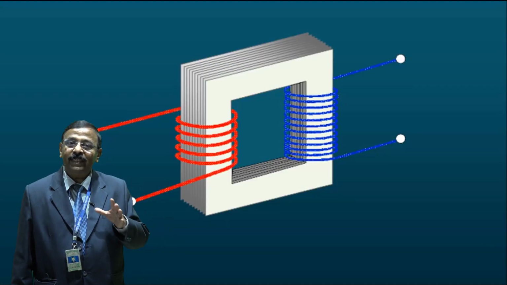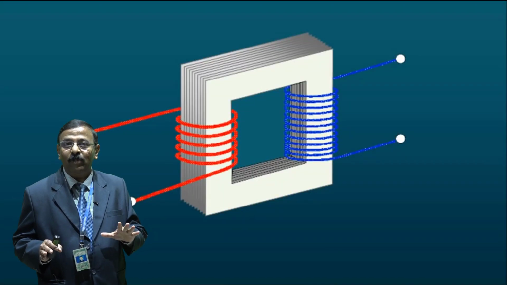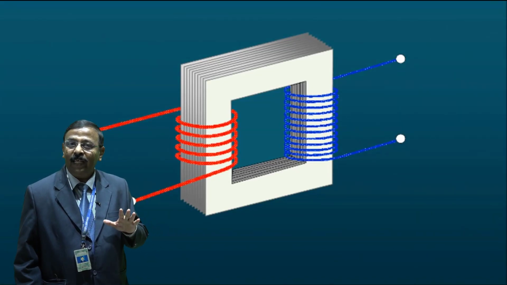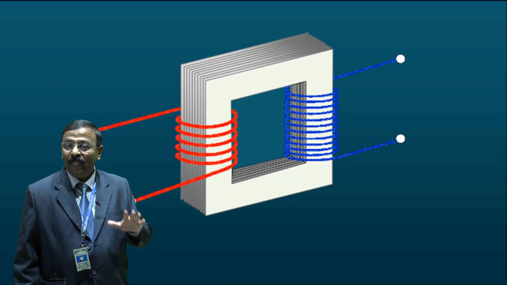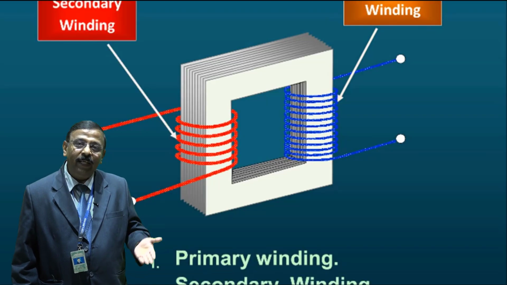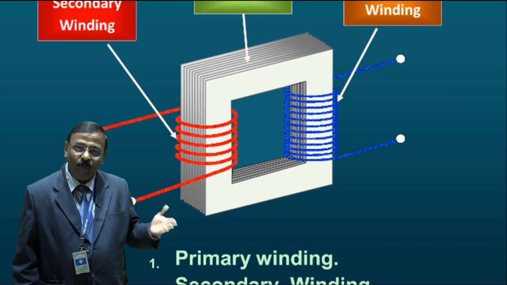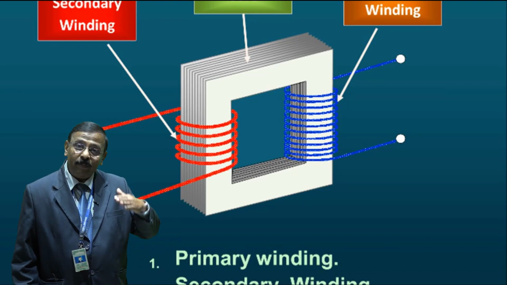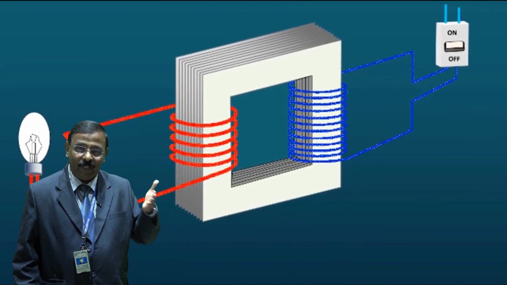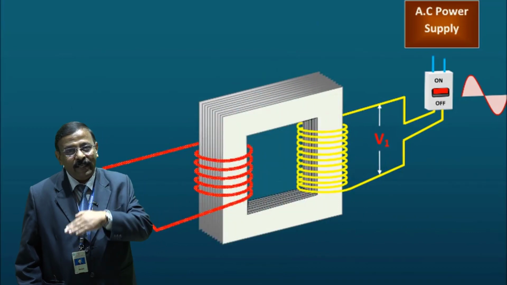A transformer is a static device, meaning there is no moving part. The word transformer comes from the word transform. A transformer is not an energy conversion device, but it changes electrical power from one circuit to another. It may increase voltage or current, or it may reduce voltage or current. But the supply frequency stays the same, because the frequency applied to the primary winding occurs in the secondary winding.